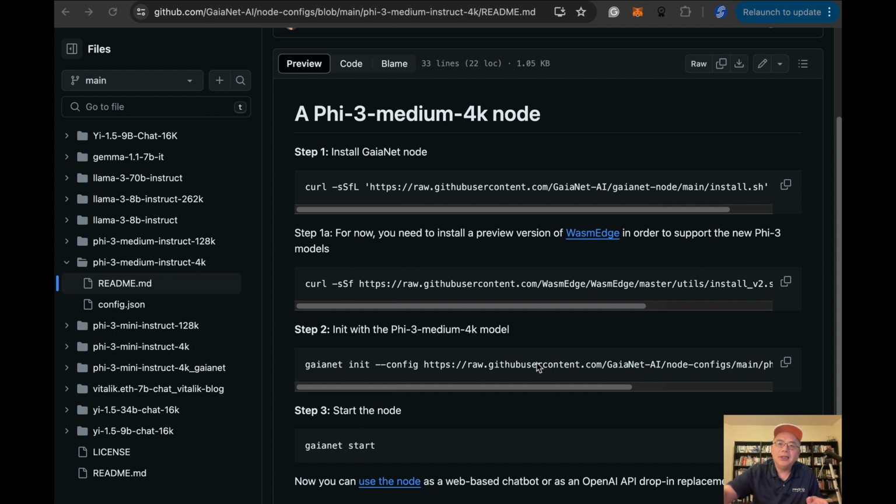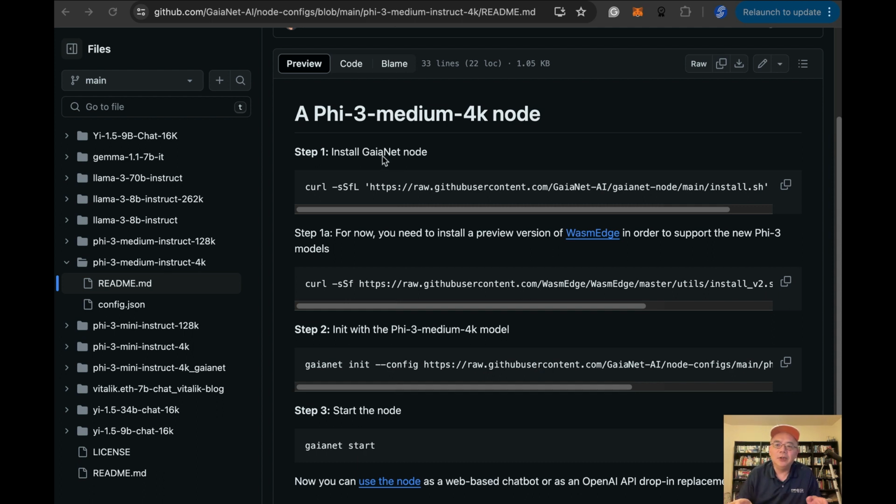I want to see whether it can help me understand public companies' quarterly financial statements. So I'm taking Nvidia's quarterly report, released yesterday, to test it. First, I start a GaiaNet node running the Phi-3 model, which is the Phi-3 medium model. It is really simple. Just follow the instructions on the screen. It took me only 3 steps. It only took me 5 minutes total.